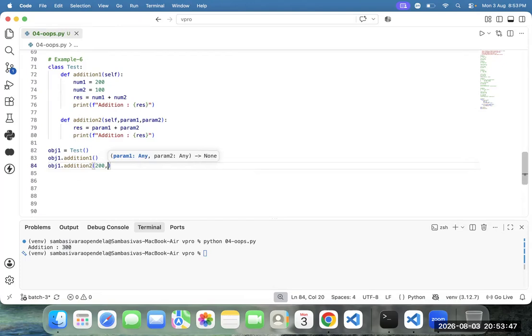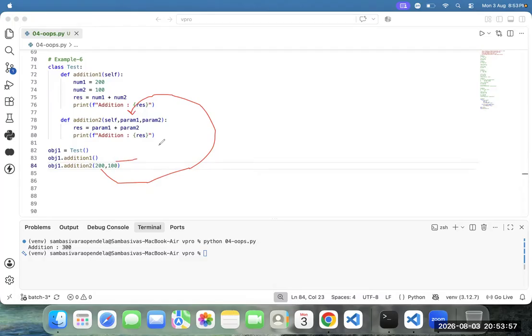addition two 200, 100. We need to pass the parameters. 200 is stored into param1, 100 is stored into param2. Result contains param1 plus param2, 300, and printing the result 300.